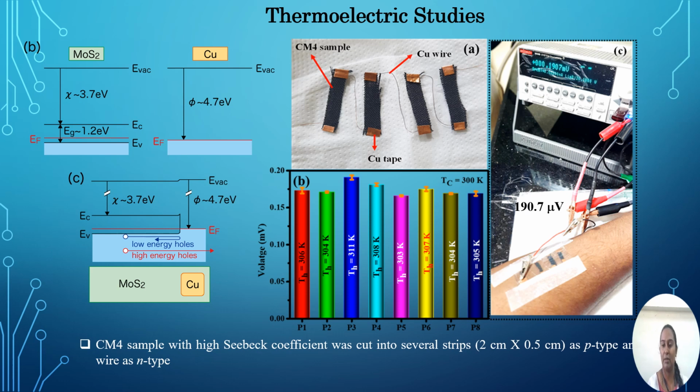Further, we have fabricated a wearable thermoelectric device by taking CM4 as a p-type material and copper as an n-type material, and this was interconnected using copper tape. Then it was placed on various hot plates and we checked the thermoelectric voltage, where the device showed a good thermoelectric voltage of 190.7 microvolt at 8 Kelvin.